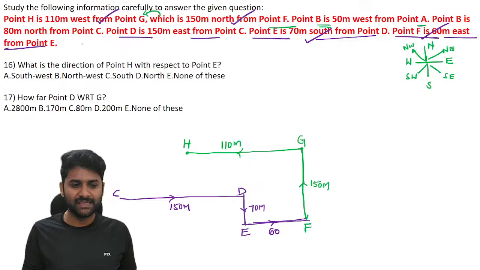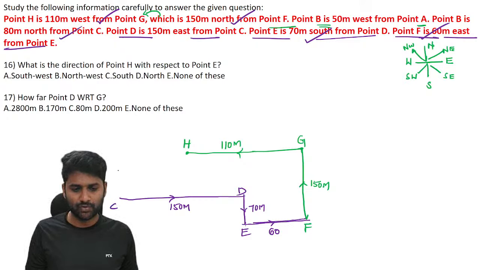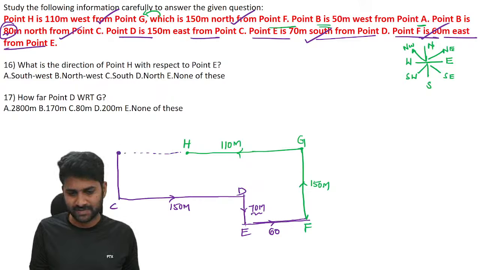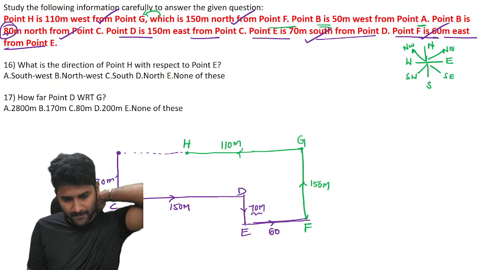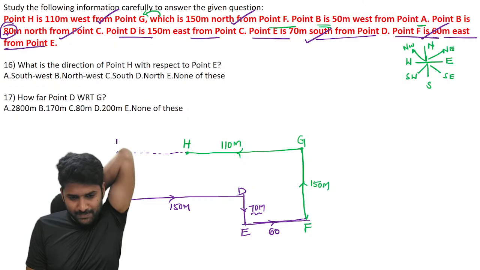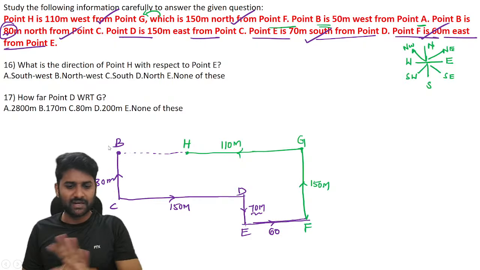Next one, B is north of C. So B is above C by 80 meters. You already know that this is 70, this is 80. So definitely these points must be in the same line. Same line, girls. 70 plus 80 is 150, right? And that person is B. So we are done with the picture.